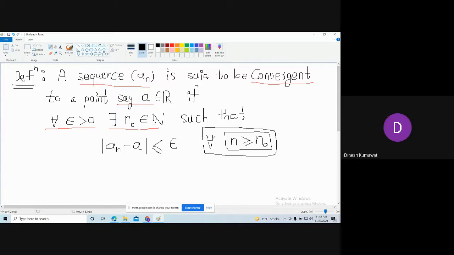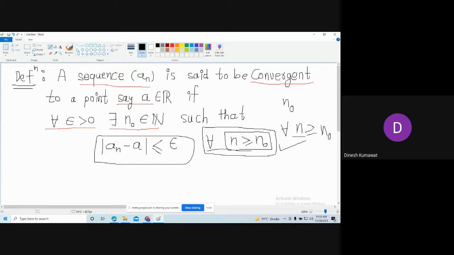And here we are saying this is true for all n, which means that if you pick any natural number n naught, this condition should be satisfied. You consider any n. This is true for all n: you pick any n which is bigger than or equal to this number n naught. Is it clear? Yes, sir. Okay, so when this is true, then we are talking about this situation.